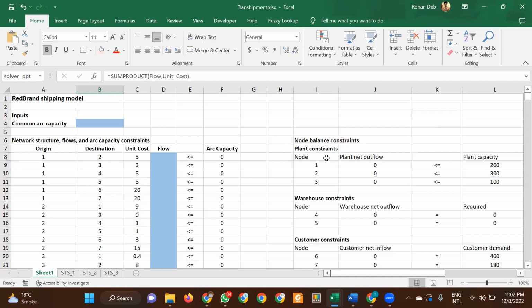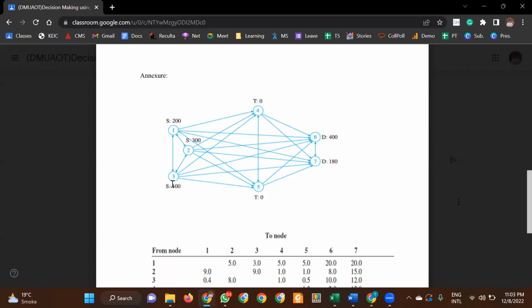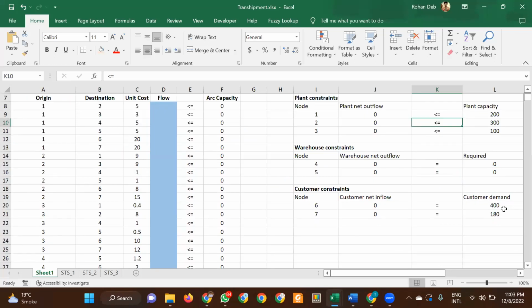Keeping in mind the constraint. Here the constraints are that the plant capacity for nodes 1, 2, and 3 are 200, 300, and 100, which is given over here. This is the capacity, and the demand constraint is 400 and 180. Because I have to meet these demands, it's equal to, and because this is a capacity constraint, it's less than or equal to. And because it's a transshipment point, we have a warehouse.